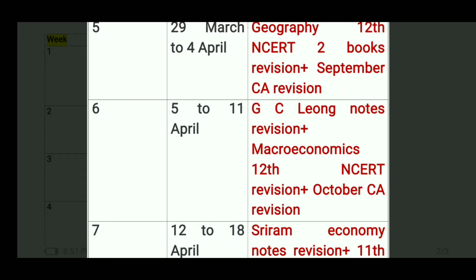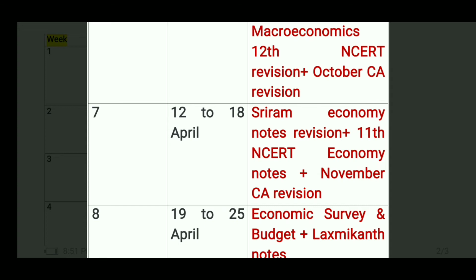If you have not made notes from NCERT, you can read it from the book, but you have to make notes from all the standard books, plus the current affairs of October. Then week number 7, 12th to 18th April: Shriram IAS economy notes revision and 11th NCERT economy, that means Indian Economic Development since independence, and the November current affairs revision. So in this 7th week, you have to revise the Shriram IAS economy notes.